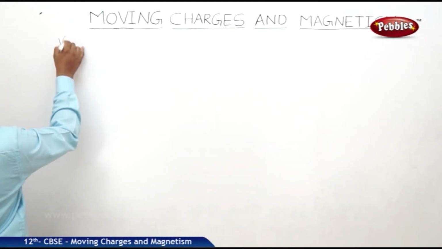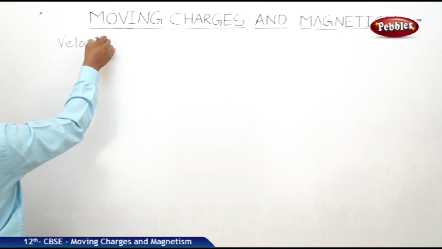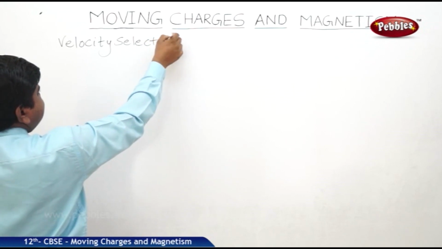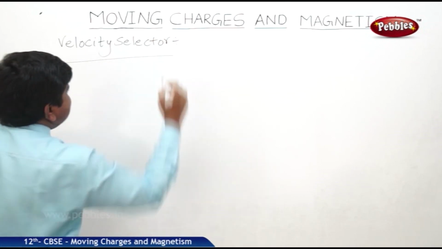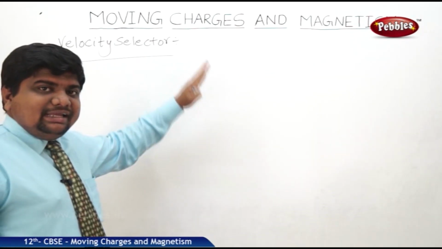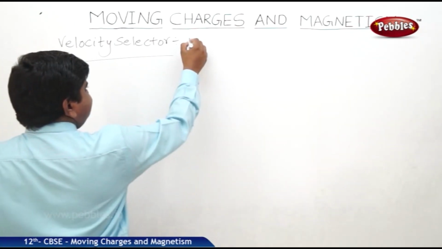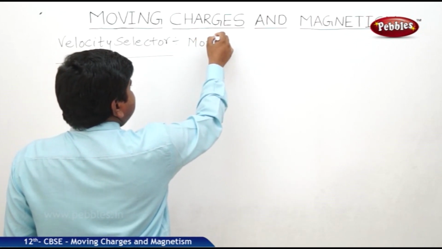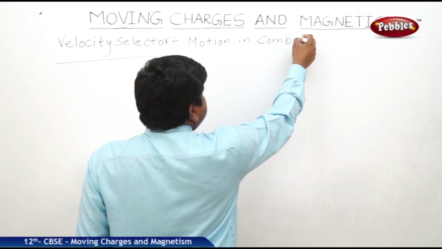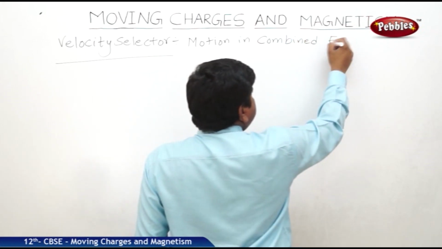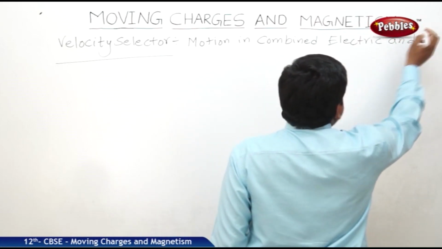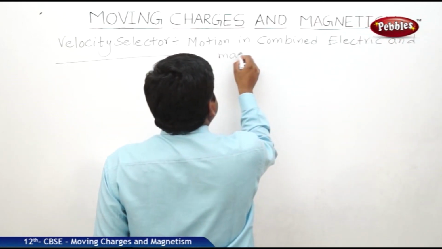Next concept is velocity selector. Velocity selector is nothing but the motion of an electron in the combined electric and magnetic fields.